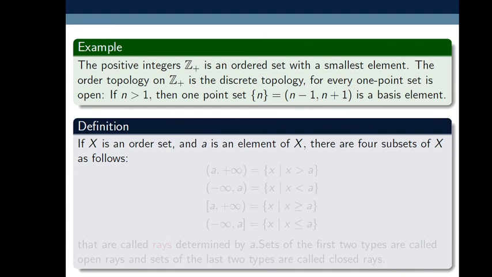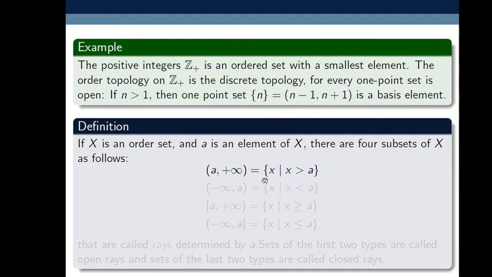Next definition. If X is an ordered set and a is an element of X, then there are 4 subsets of X as follows. First set, the open interval (a, plus infinity), equals those x such that x is greater than a.